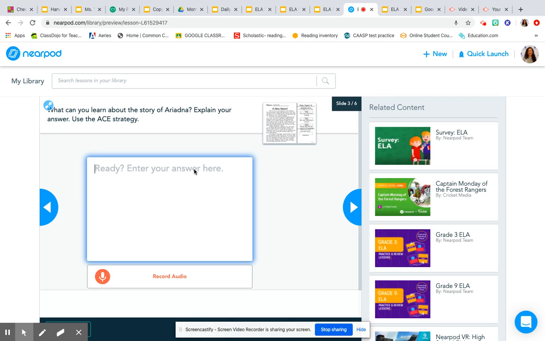A stands for our answer. So we're going to restate the question and answer the question in our first sentence. So you could say, one thing that I learned. I'm just restating the question right now.